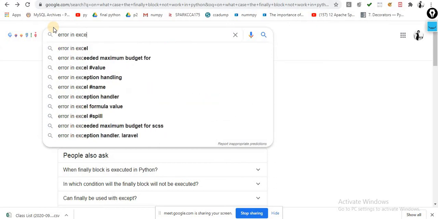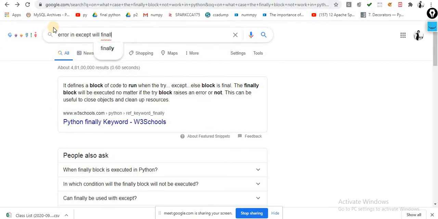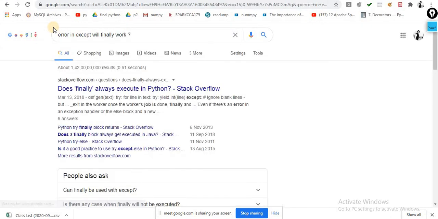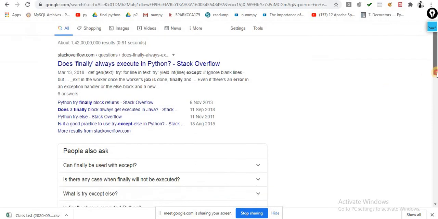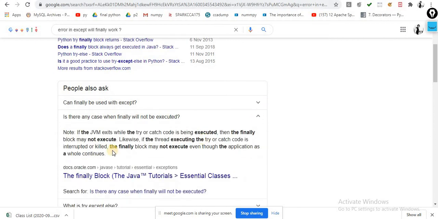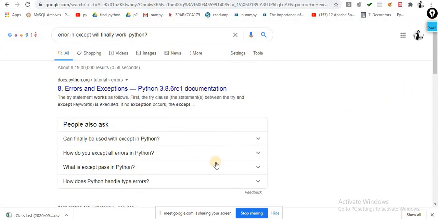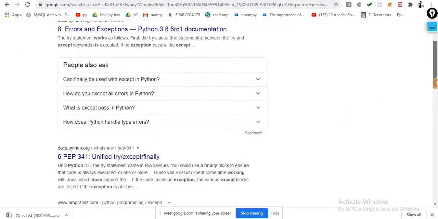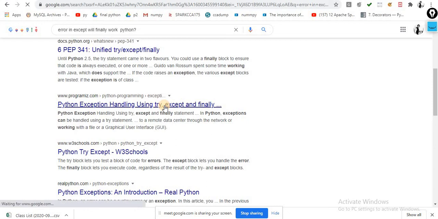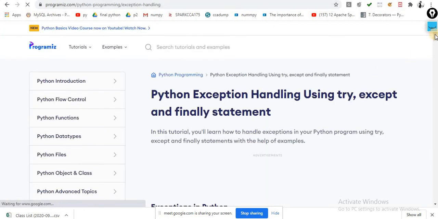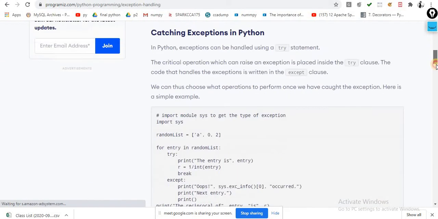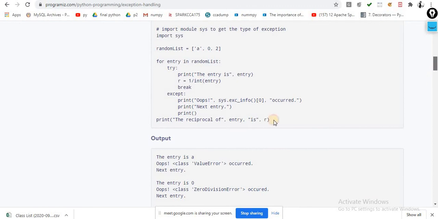Error in except, will finally work? If the JVM exits in try... Finally, there is only one case when the finally is not executed, that is system.exit basically.